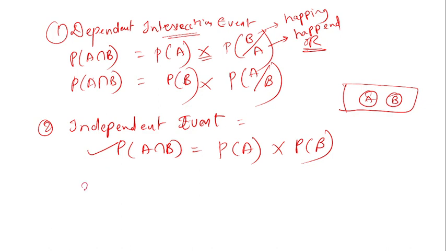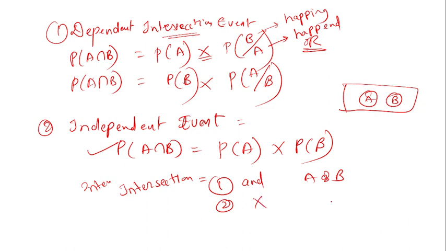In case of intersection, two things you need to remember. First, we use the word "and", that is A and B. Second, in the formula we use a multiplication sign.